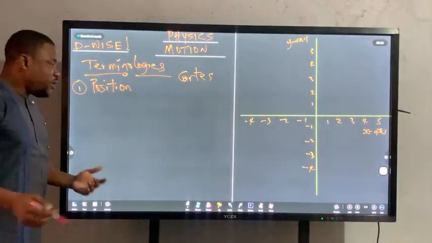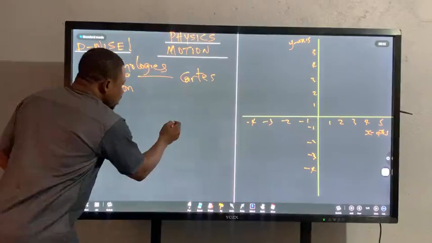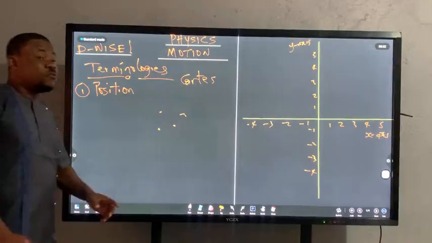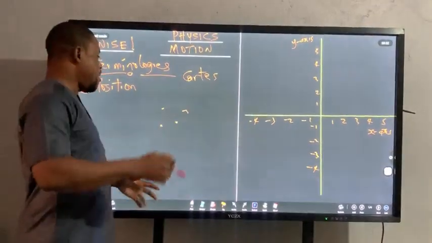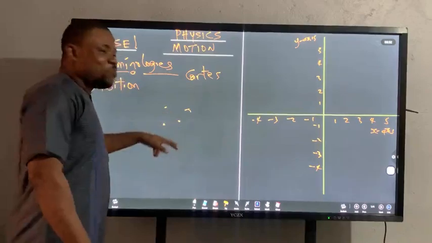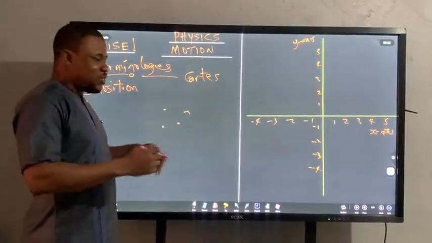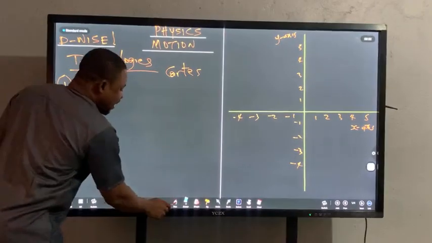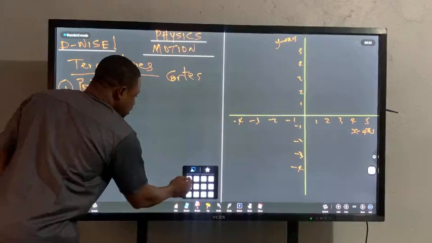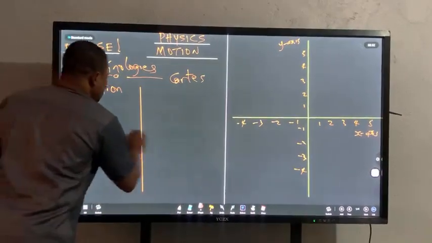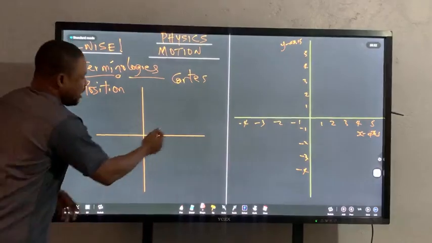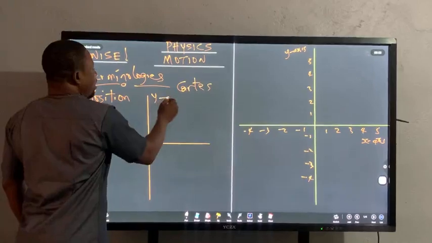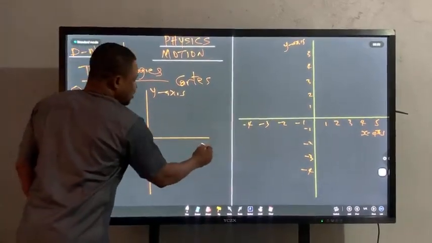Now, what does the Cartesian plane help me with? If I want to locate this point and describe it to someone outside, it's going to be difficult for me to just say, this is the particular point. It's going to be easier if I can divide this into axes, two axes, and then label them. Usually we have this one axis, we call it the y-axis, and this one the x-axis.